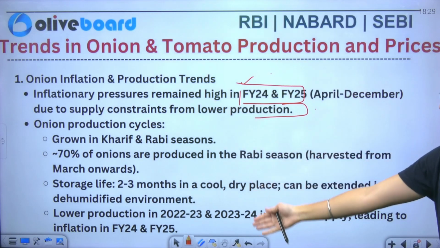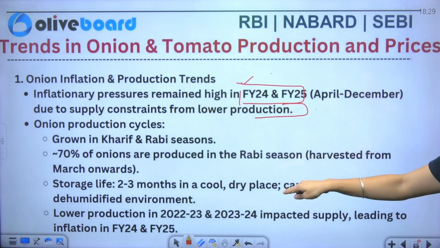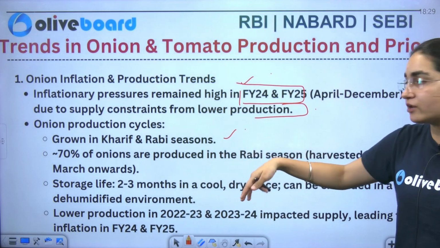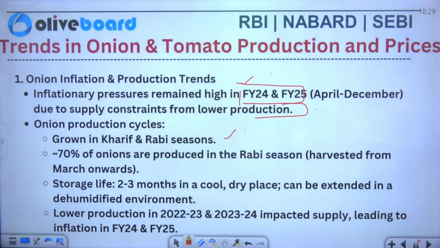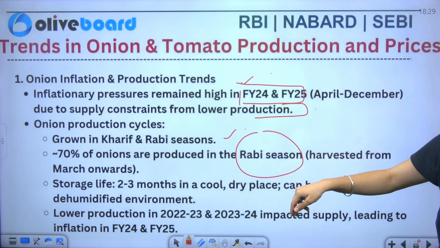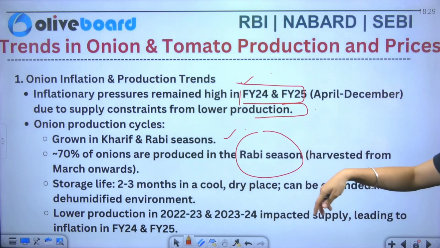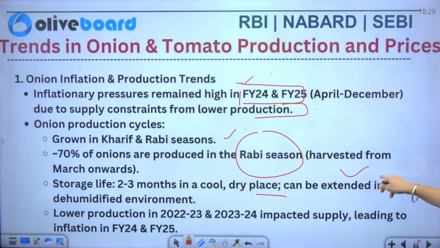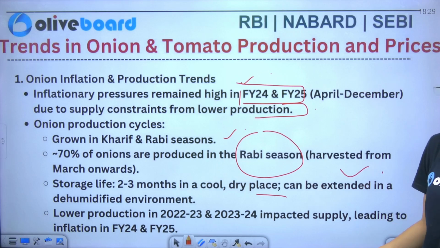Now if you see here the onion production cycle, you can see that it is grown in the Rabi and Kharif seasons. Similarly, 70% of onions are produced in the Rabi season. If I talk about the storage life of onions here, you can see that it is 2-3 months in cool and dry places, and can be extended in a dehumidified environment as well.